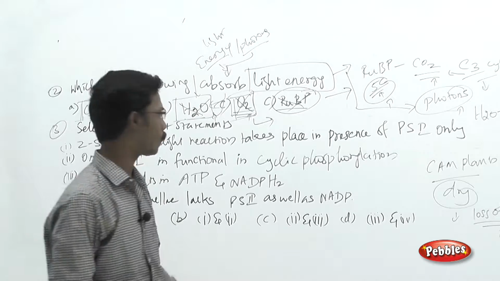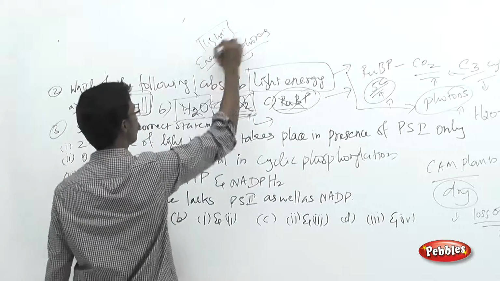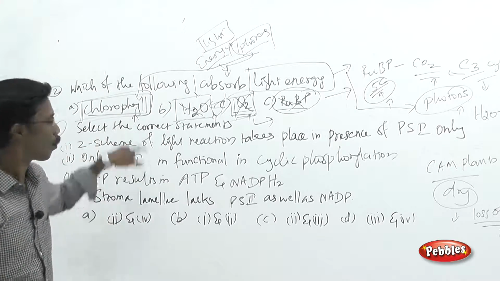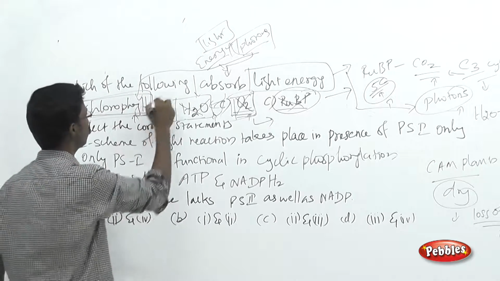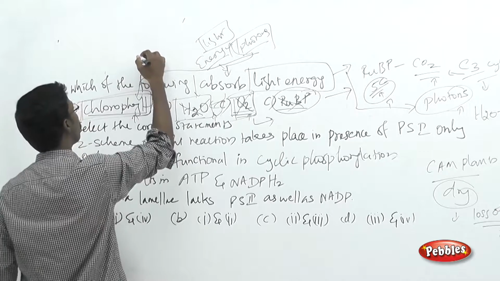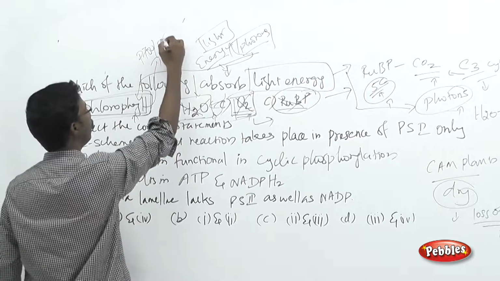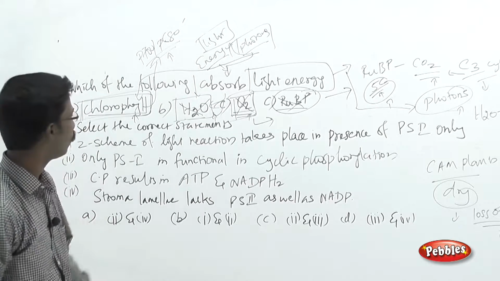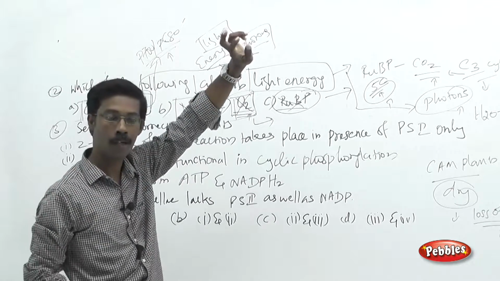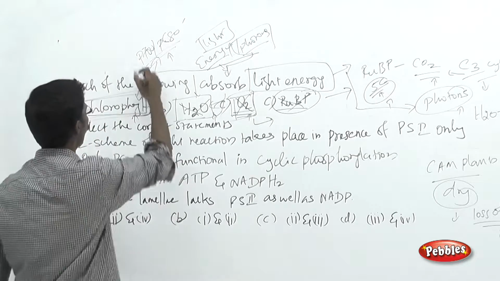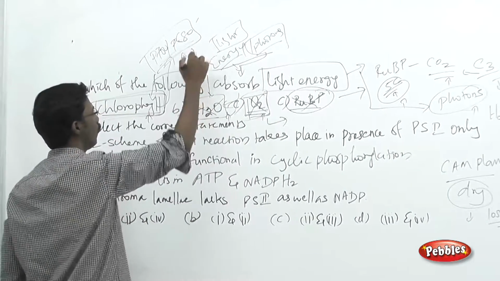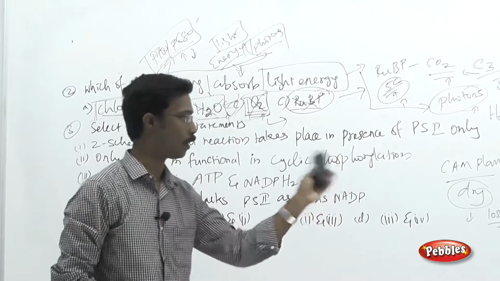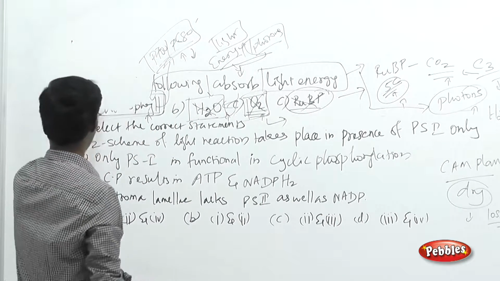What is the very first process? It starts from the light source, photons, and the absorption by the pigment system, chlorophyll, and the chlorophyll will lead to the excitation of the P700 or P680 system, based on photosystem 1 or photosystem 2, and from this only the electron transfer is going to happen. Before entering into the electron transfer, it will split the water molecule, and that will release the oxygen and other atoms.